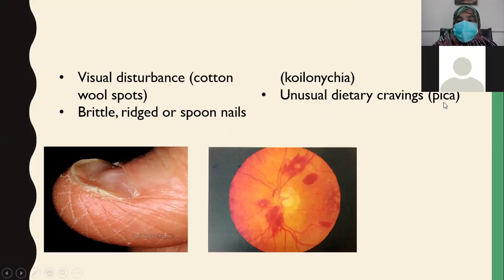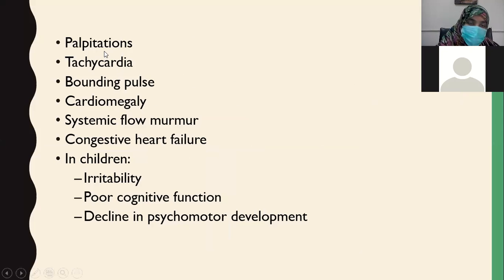Unusual dietary cravings such as pica. You know, children usually eat mud, clay, and they lick the walls. So these are all pica. Pica is the unusual dietary craving due to iron deficiency. Patients also present with palpitations, tachycardia, bounding pulse, cardiomegaly. These are all cardiac manifestations of iron deficiency anemia. Systemic flow murmurs can also occur. Congestive heart failure is the sequel of this, and can also occur eventually with long-standing iron deficiency anemia.